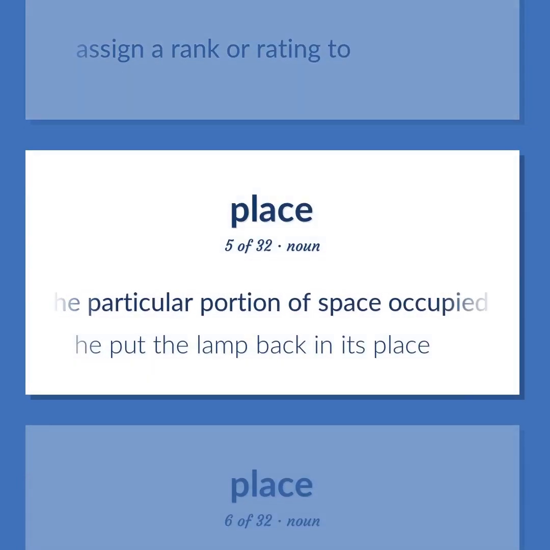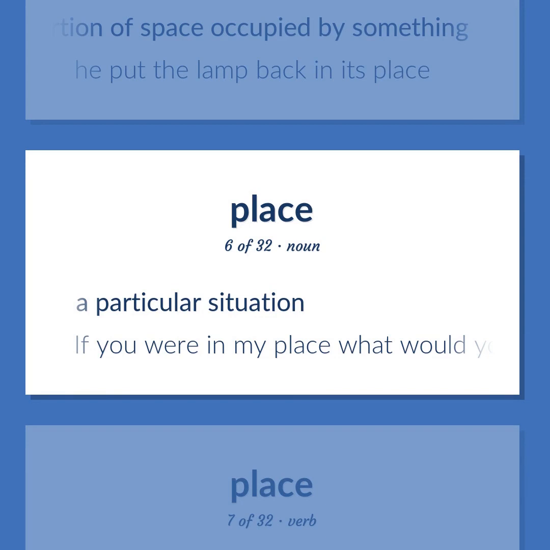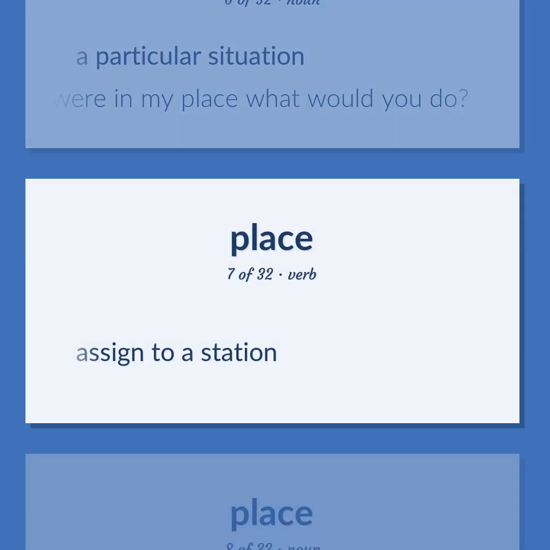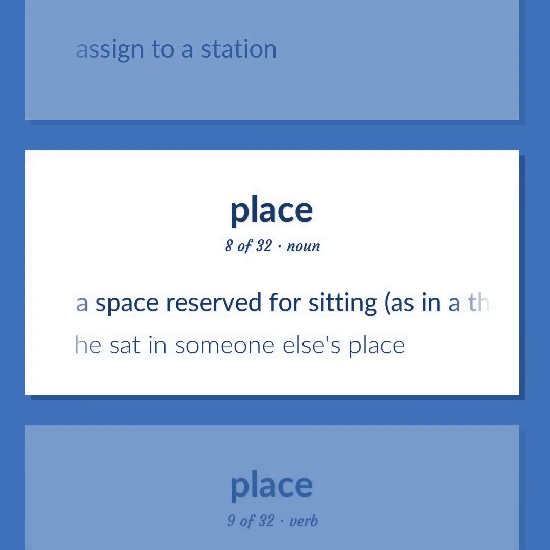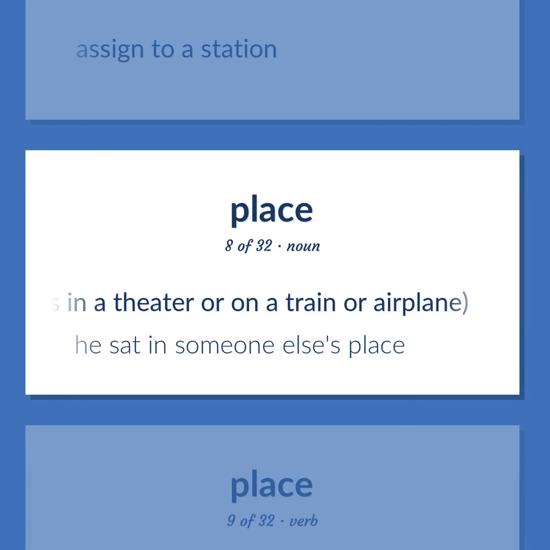The particular portion of space occupied by something. He put the lamp back in its place. A particular situation. If you were in my place, what would you do? Assigned to a station. A space reserved for sitting, as in a theater or on a train or airplane. He sat in someone else's place.